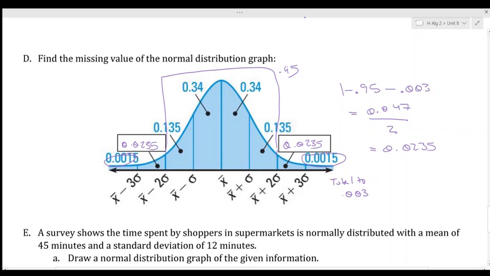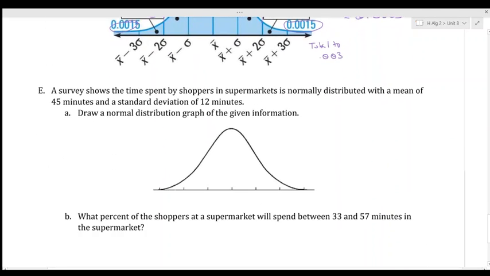Okay, letter E. I believe this is our last example for the day. Yay! This survey shows the time spent by shoppers in a supermarket is normally distributed with a mean of 45 minutes and a standard deviation of 12.